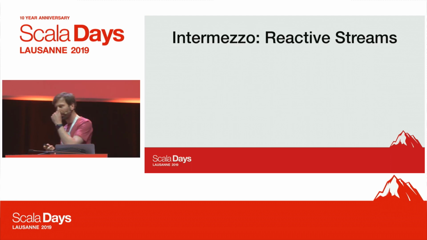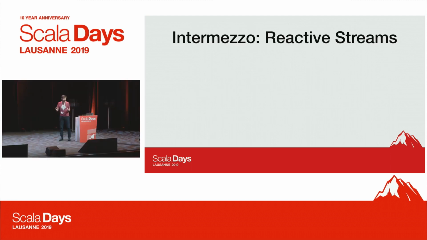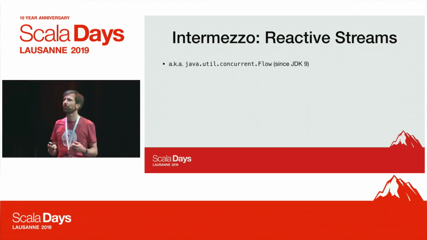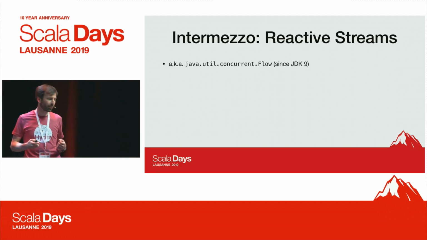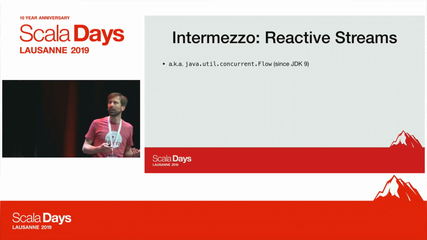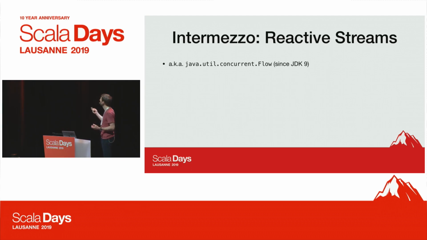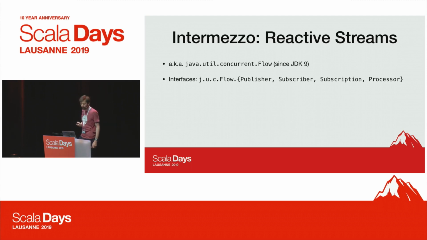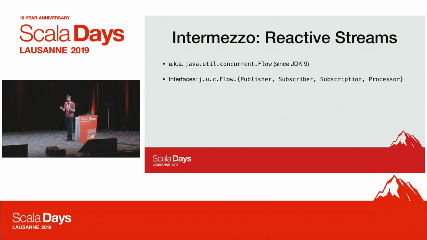And so if you talk about streams, we should talk about reactive streams, which is java.util.concurrent.Flow. Right, so since JDK 9, these interfaces actually are now in this Flow class, and so it's a small set of interfaces. Very few of them.